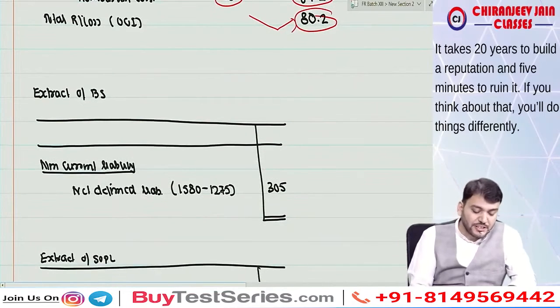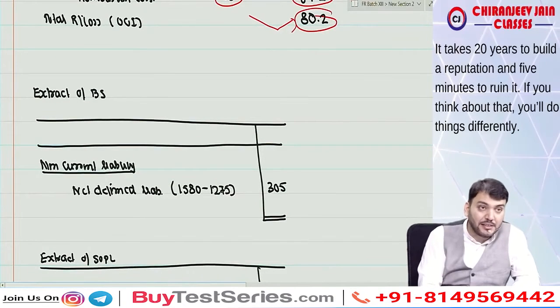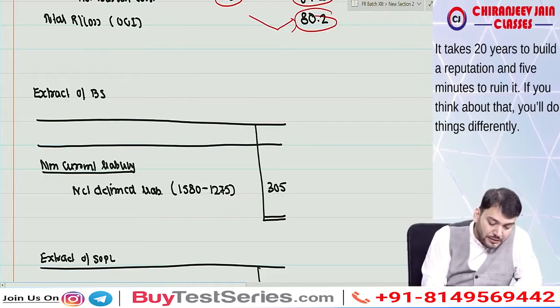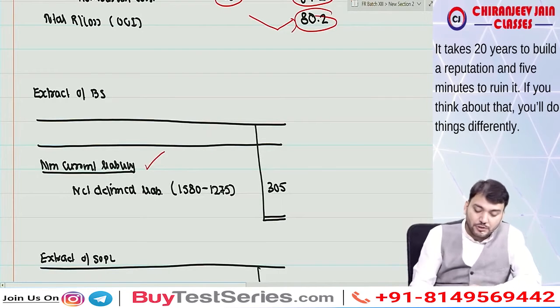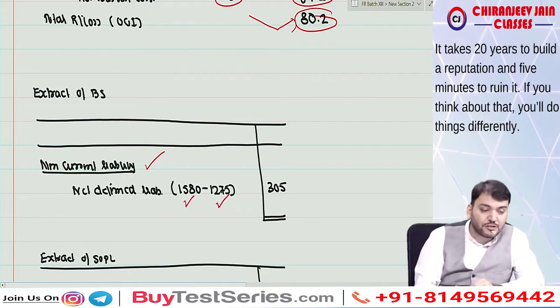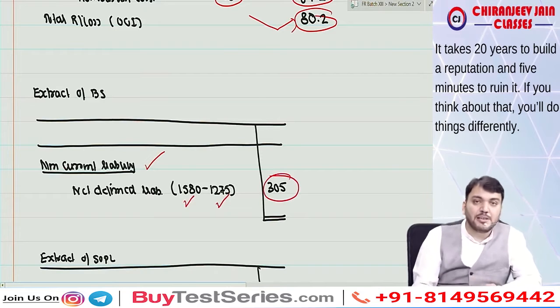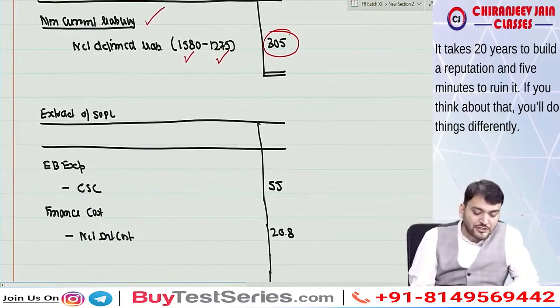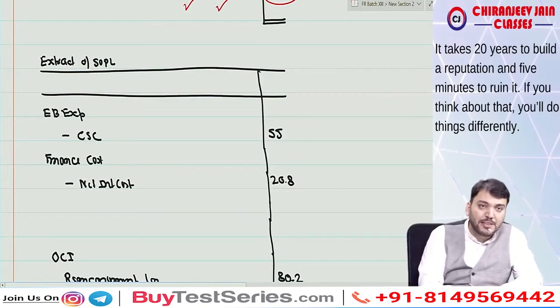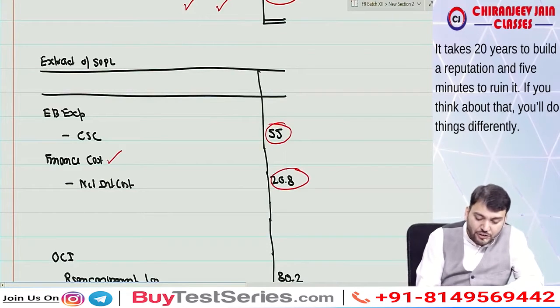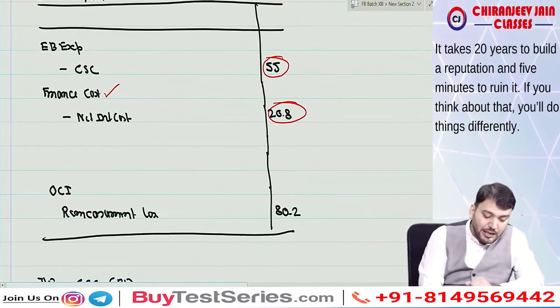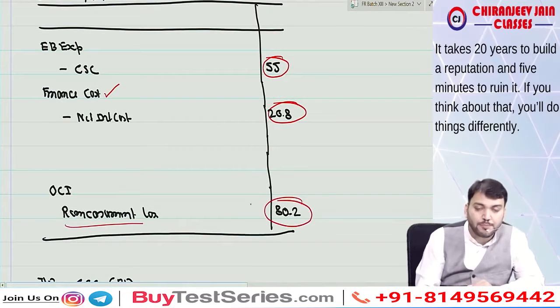Now the extract of the balance sheet will show net defined liability under non-current liability. So this will be closing balance minus closing balance. This is the net defined liability. Then in the extract of P&L, under employee benefit expense we write down current service cost. Under finance cost we write down net interest cost. And under OCI we write down remeasurement loss of 80.2.